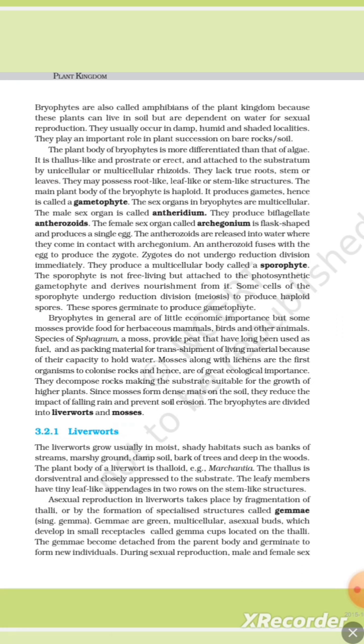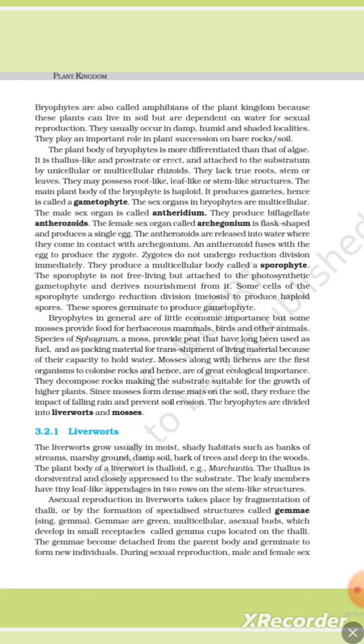The sex organs in bryophytes are multicellular. The male sex organ is the antheridium. They produce biflagellate antherozoids. The female sex organ, called the archegonium, is flask-shaped and produces a single egg. The antherozoids are released into water where they come in contact with the archegonium, and an antherozoid fuses with the egg to produce the zygote. The zygote does not undergo reduction division immediately. It produces a multicellular body called a sporophyte.